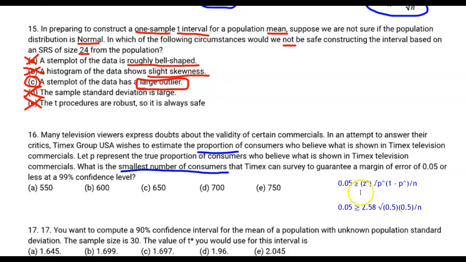And at this point, it's just a question of can you crunch these numbers and solve for n. Here's what you get for n. All right, we get the answer of 665 is greater than or equal to n. That means n has to be less than or equal to 665. Looks like the one we're looking for is 650.